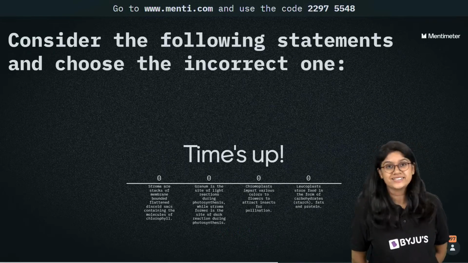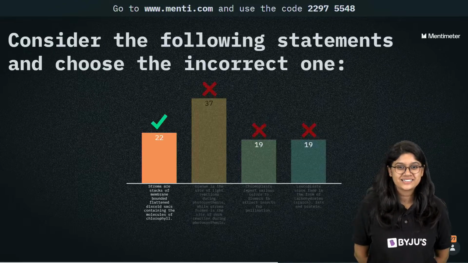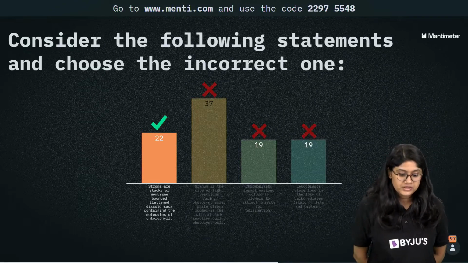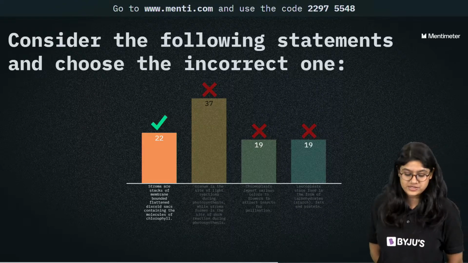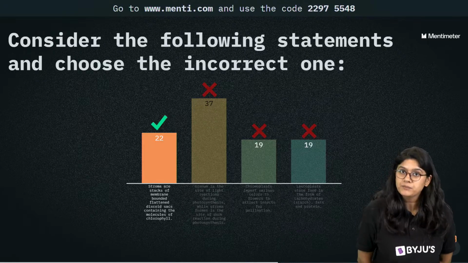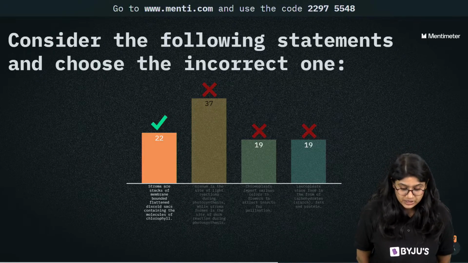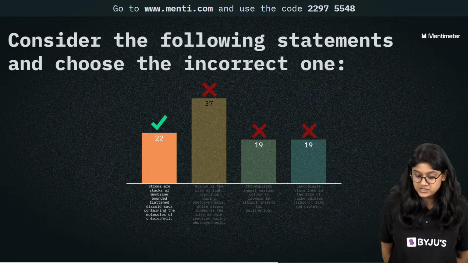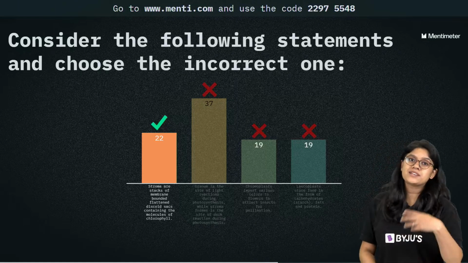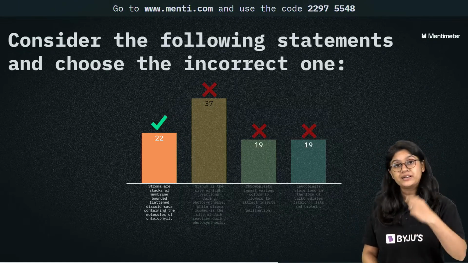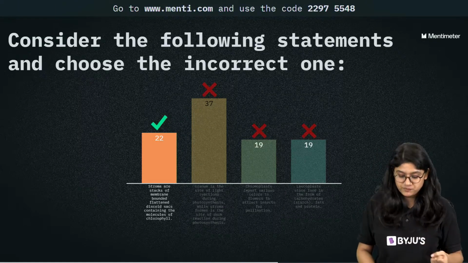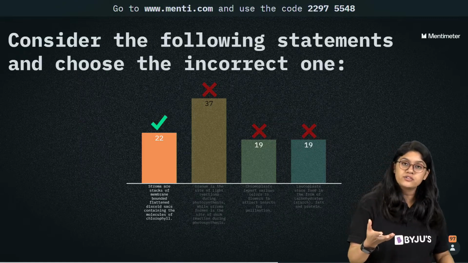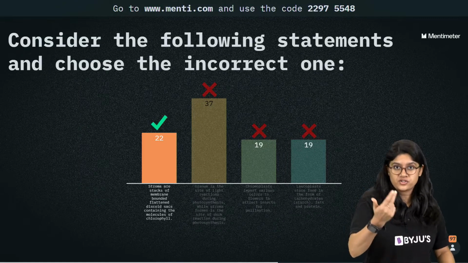You know the correct answers already. Very good. What we have is definitely that granum will have the light reaction, and the stroma will have the dark reaction, which is there in the chloroplast. Chromoplast gives a beautiful color, and apart from that it attracts insects for pollination. Leucoplast stores food in the form of protein, carbohydrate, starch, and oil.